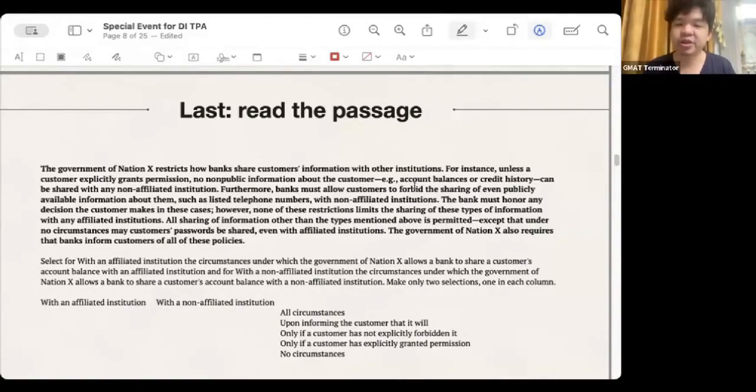However, the above-mentioned restrictions will not limit the sharing of this type of information with any affiliated institution. That is, if the other party is an affiliated institution, then the above rules are not a big deal. All information can be shared with affiliated institutions, except passwords, which must not be shared, even with affiliated institutions. The government also requires banks to share this information with colleagues in various agencies. Let me ask you one thing. You will find that this whole article is very scattered.